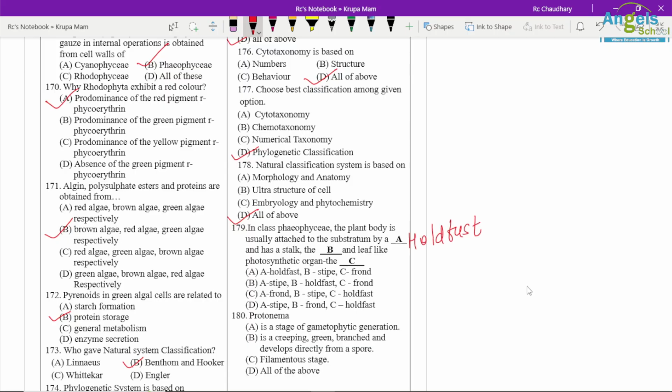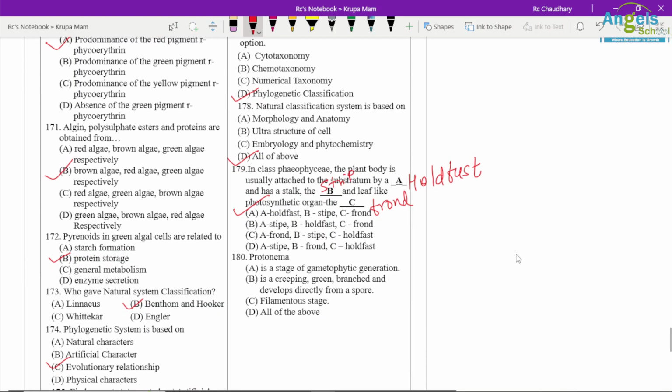Holdfast is a root like structure, a stalk like structure is called stipe and a leaf like structure is called frond. So again holdfast, stipe and frond, option A is correct.